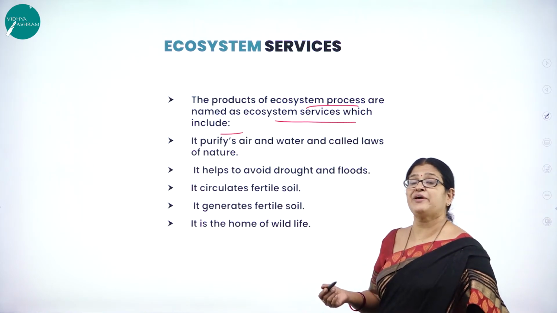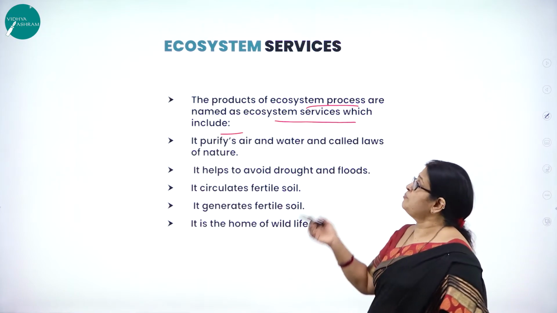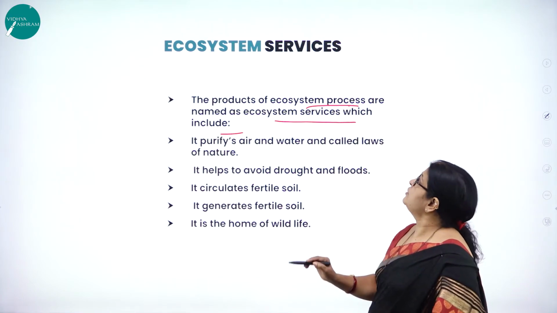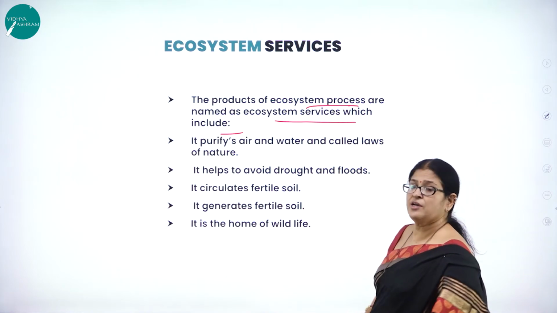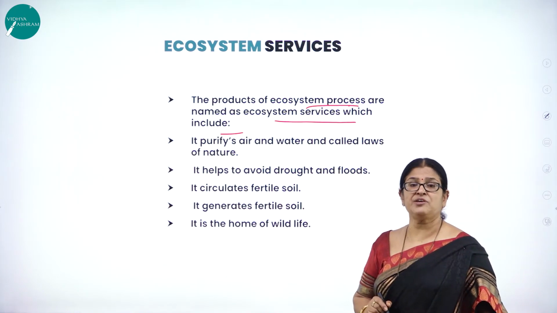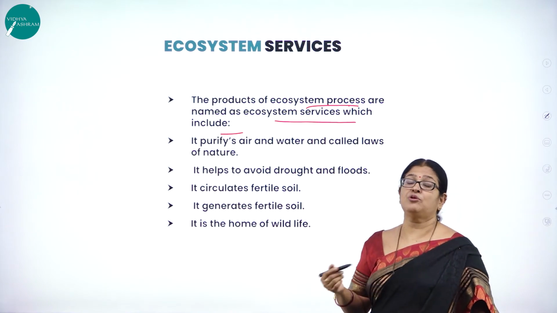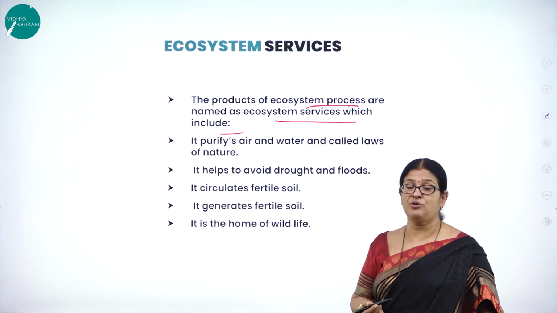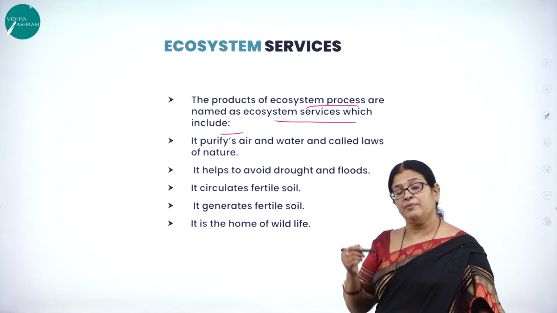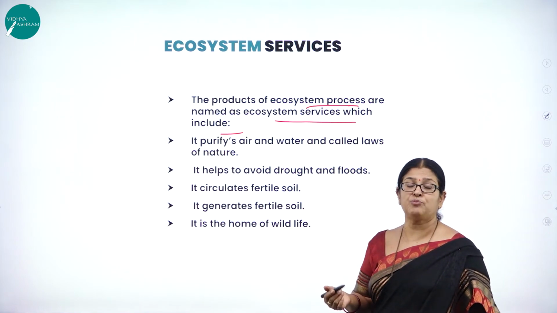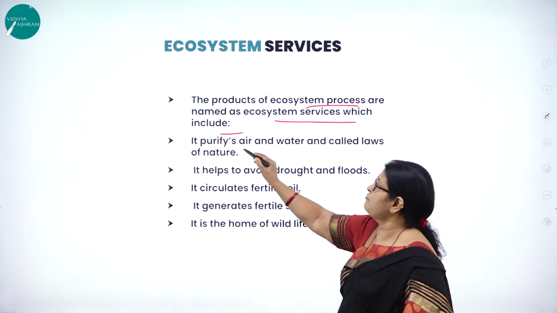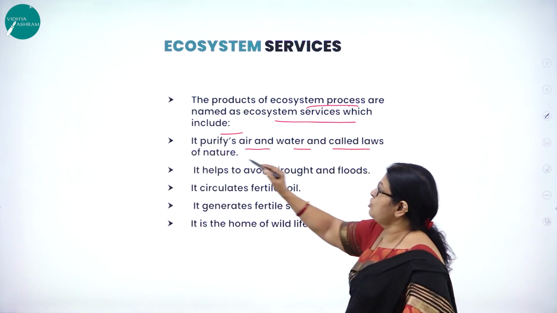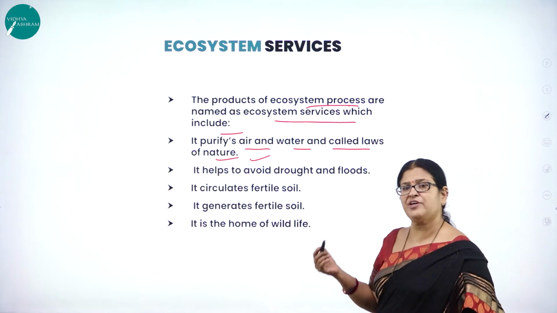So what do we mean by ecosystem services? The products of ecosystem process are named as ecosystem services. First and foremost, imagine if plants were not there and there was more carbon dioxide, the air would not have been purified. So we have to grow more plants. The more we grow plants, the more oxygen we'll get. So it purifies air and water, and these are called laws of nature. So they are very, very important.